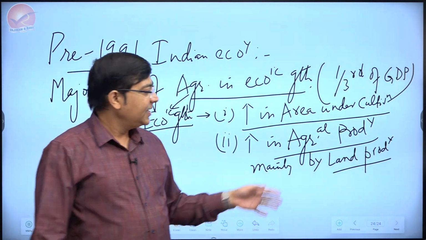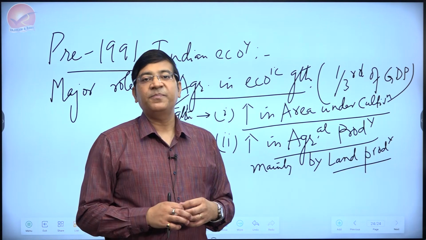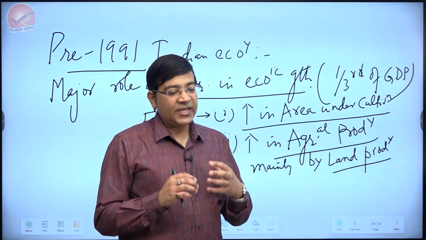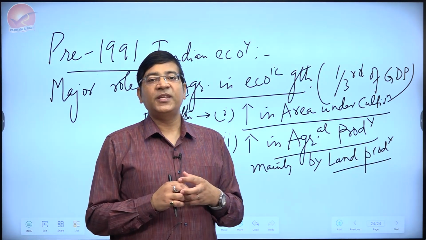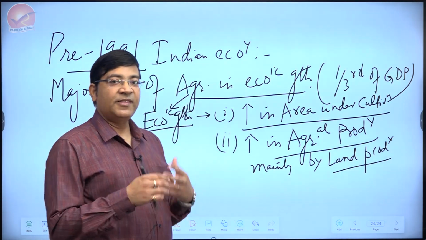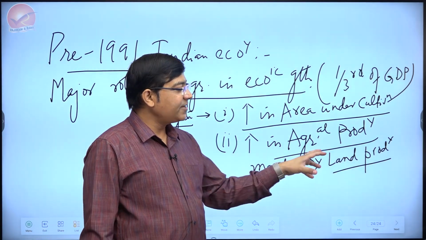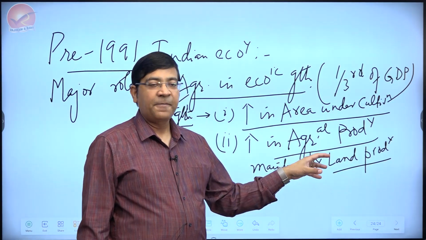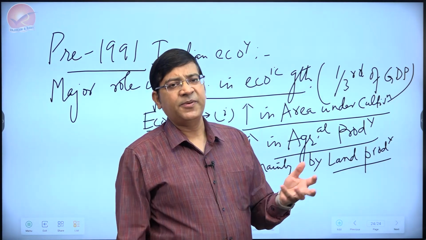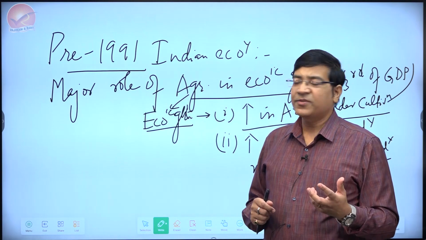Land is scarce. So improve the productivity of land by bringing better technology, better inputs, etc. And that is why economic growth in India during the 1970s and 80s, which is quite past, was mainly driven by productivity of land. Even if to some extent labor productivity was rising, that was not the major cause of growth.